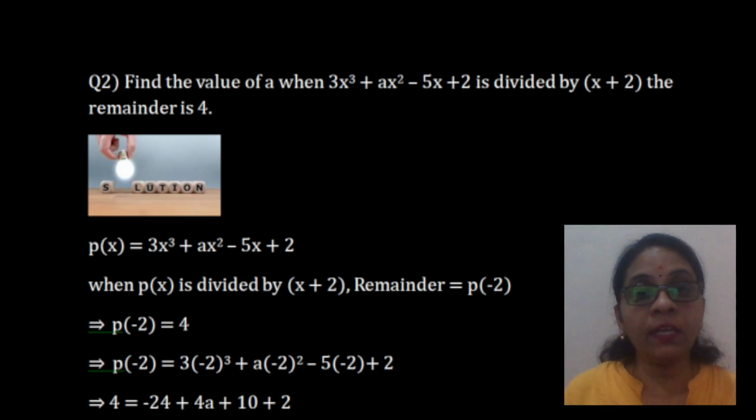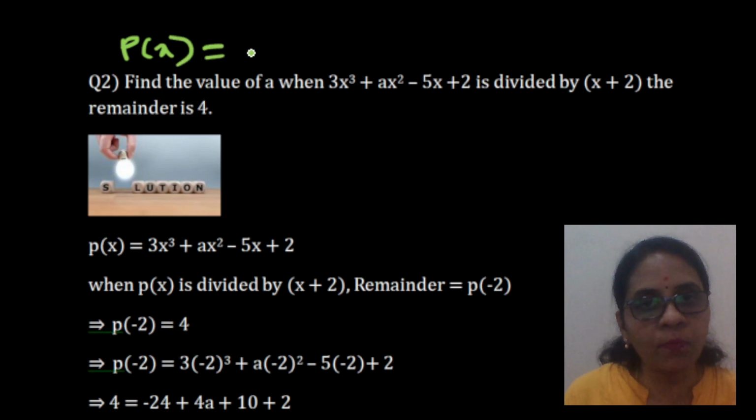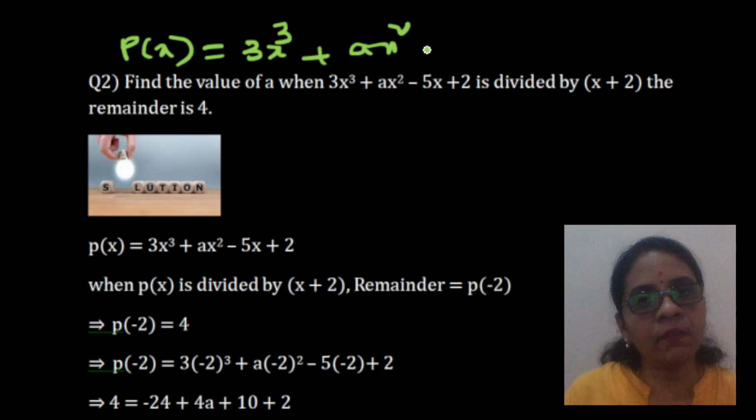Here they have given the value of the remainder. What is the value of the remainder? I will tell you in 2 simple steps, very simple. Please follow it to understand it better. First thing is to name the polynomial. So, what is our polynomial here? 3x cube, whatever it is, forget it, write it exactly like whatever it is given.